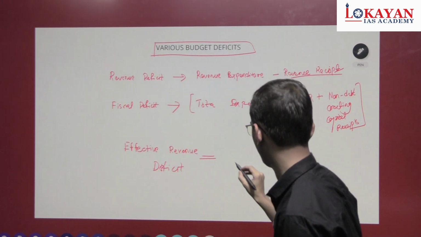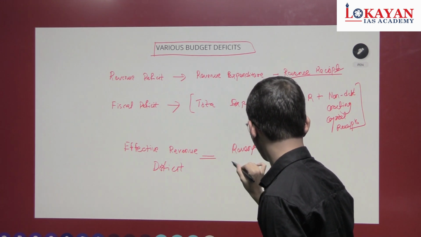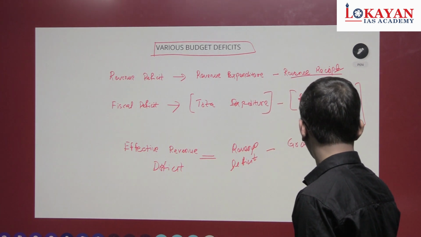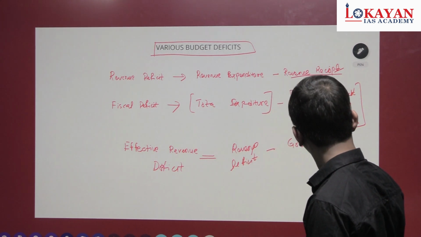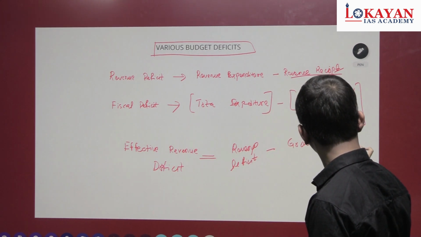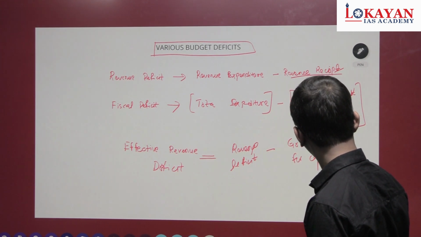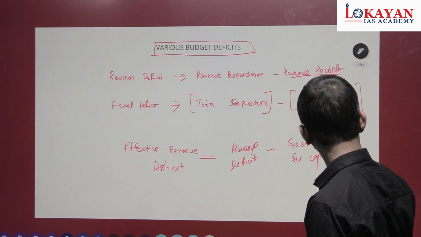We have to exclude from revenue deficit those grants utilized for capital creation.